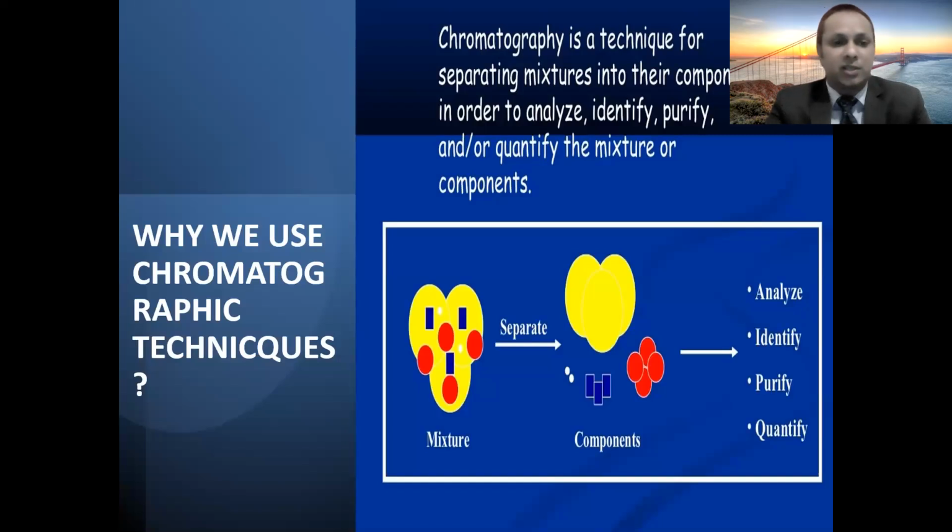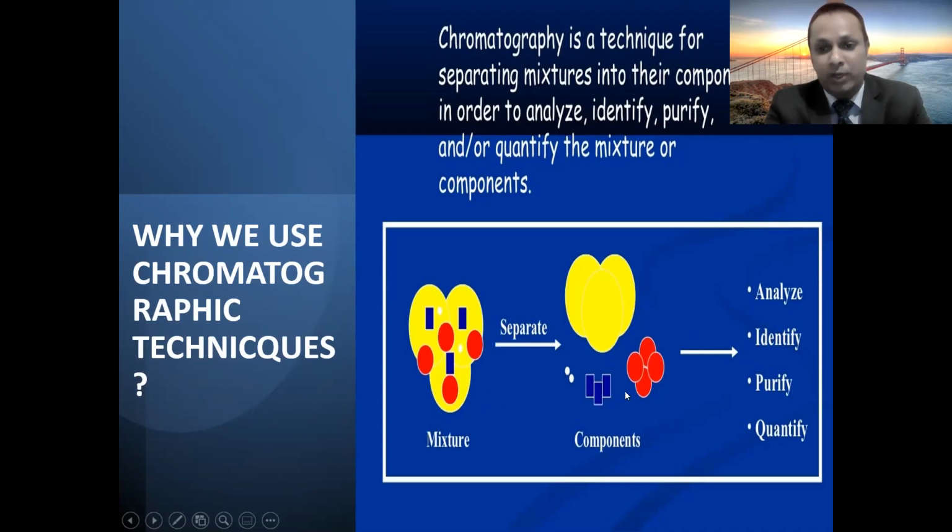So why do we use this chromatographic technique? Chromatography is generally used for separating a mixture into its various components in order to analyze, to identify, to purify or quantify the mixture or its components. Suppose this is a mixture of compounds. This mixture contains three compounds: one indicated by yellow color, another by blue color, and another by red color. With the help of this chromatographic technique, we can separate the mixture into its three components.